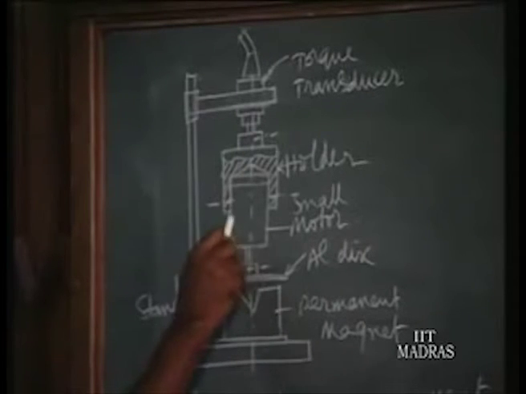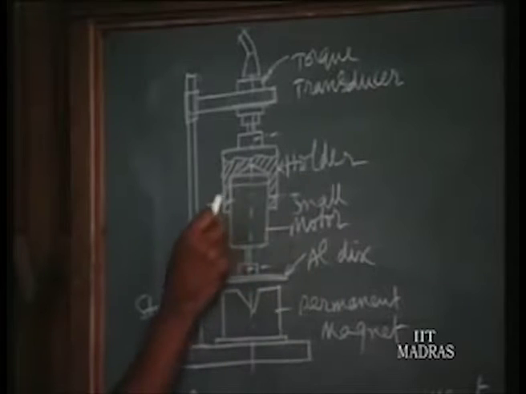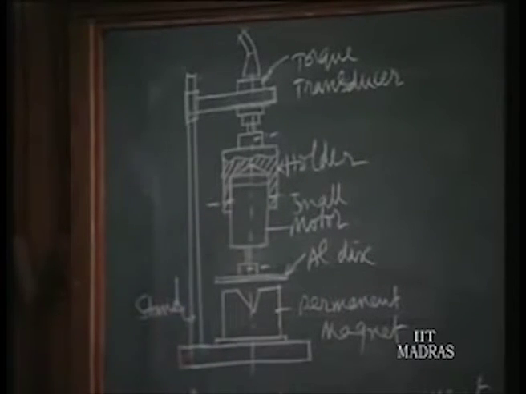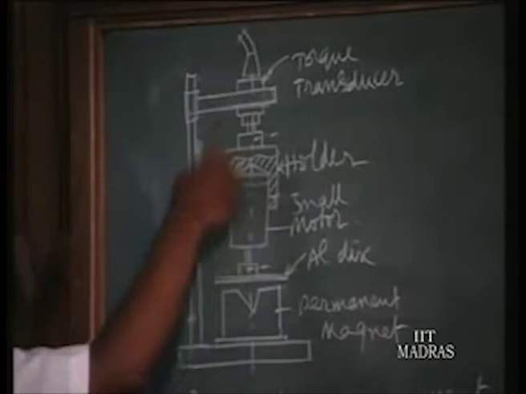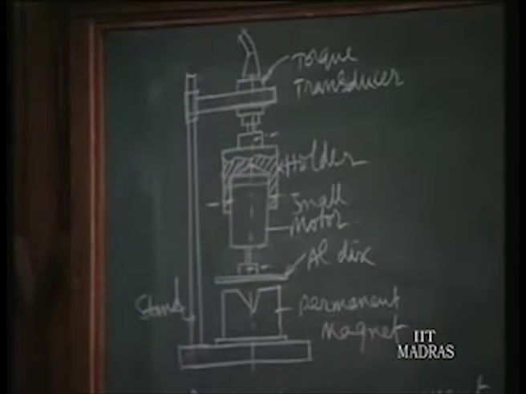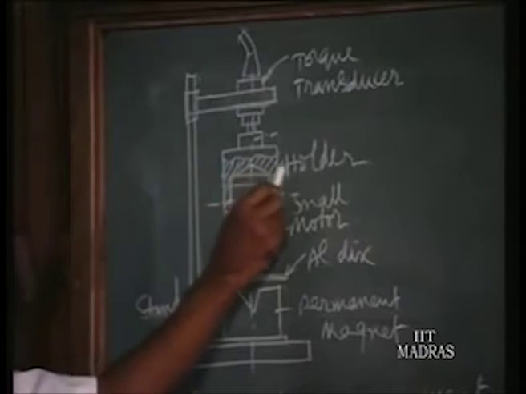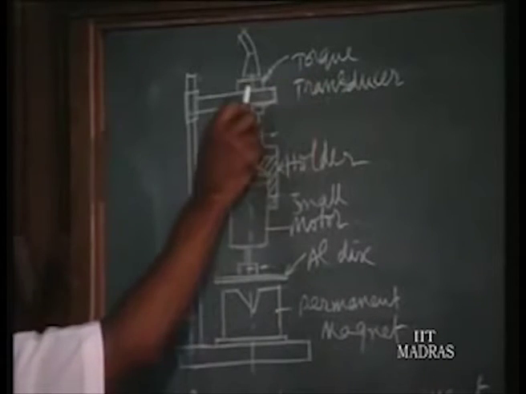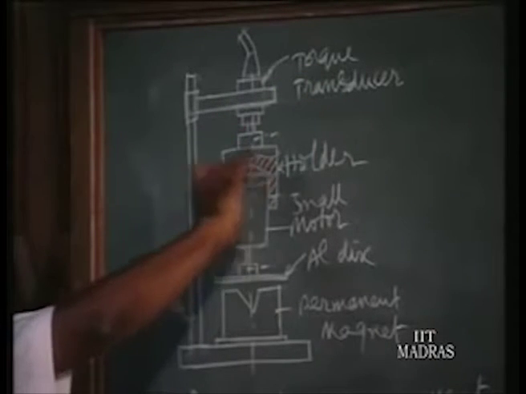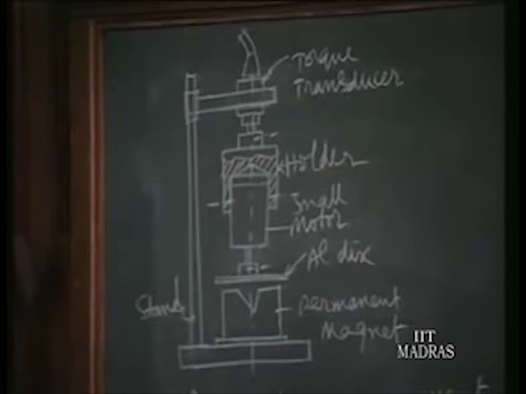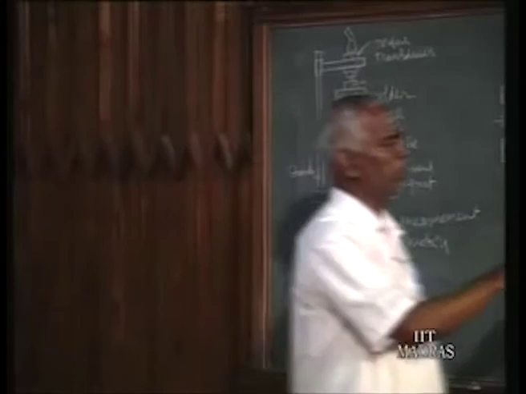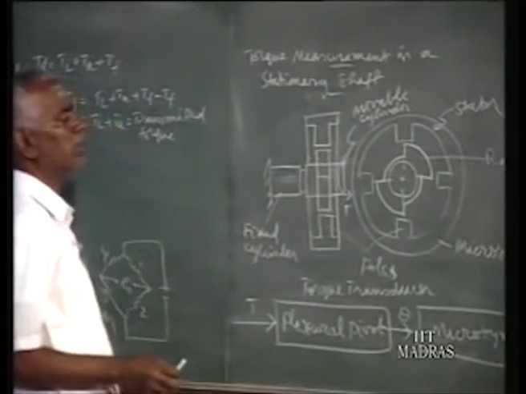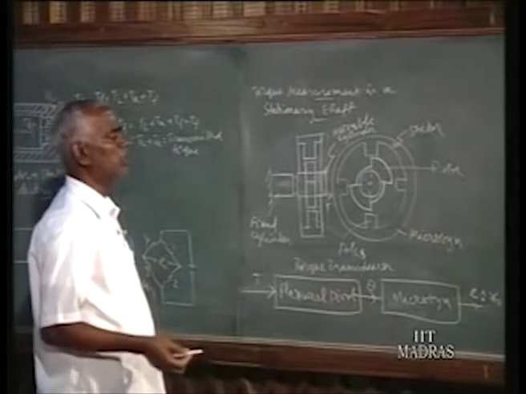That is, now the whole motor is held in a holder by fixing two screws to the stator of the motor. This is hung from a stand. So this is a holder connecting the motor stator to the transducer, the torque transducer here. It transduces the torque in terms of voltage. How it functions, one principle we can explain here, that is a torque transducer, how the torque is converted in terms of voltage.